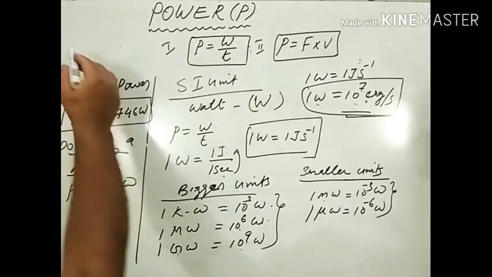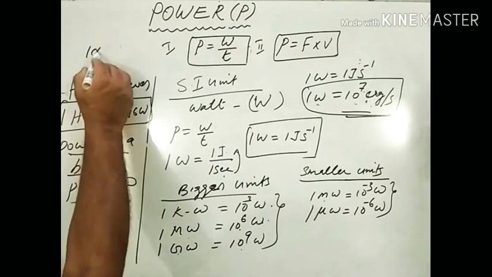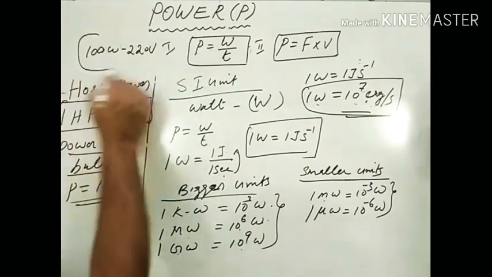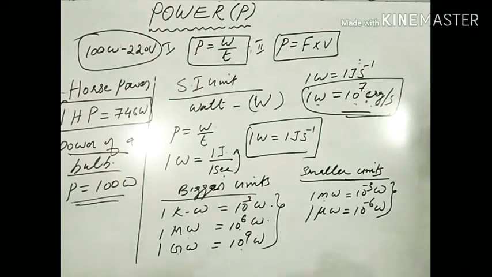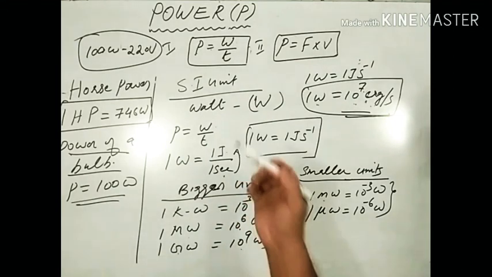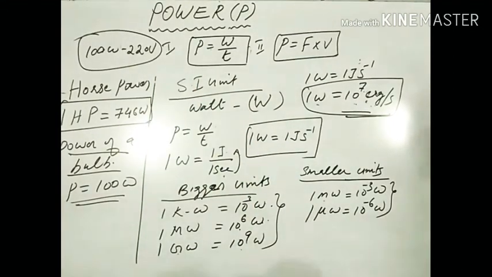This is the power rating. So what do you mean by 100 watt? If you connect this bulb to a potential difference of 220 volt, it will consume an energy of 100 joule per second. So power is equal to 100 joule per second.